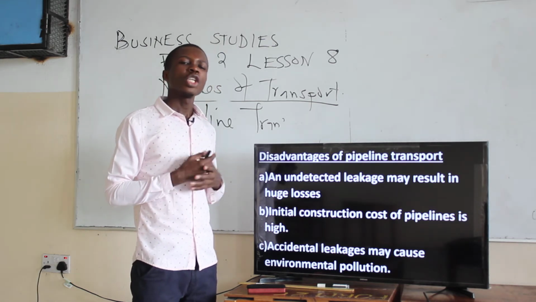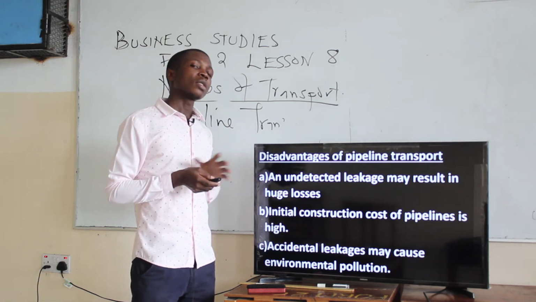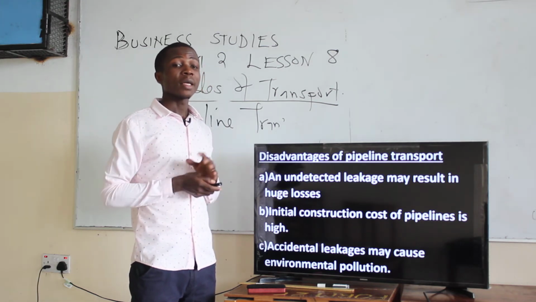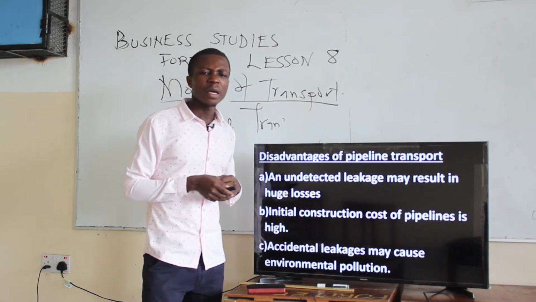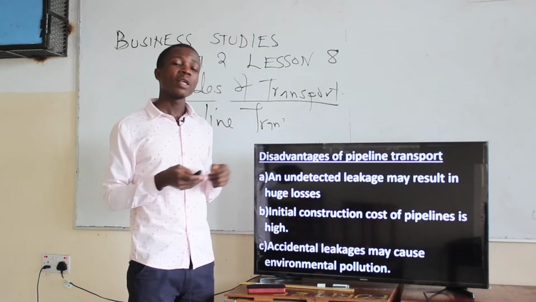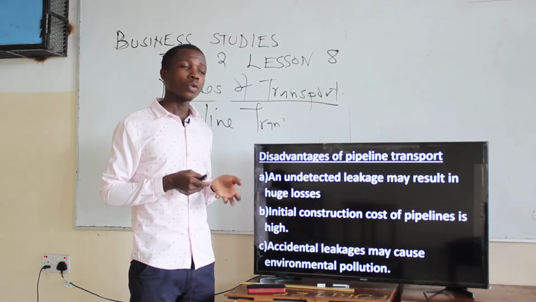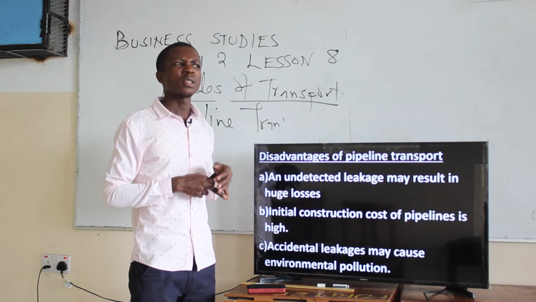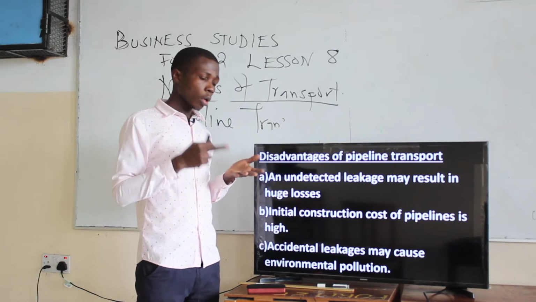Then the next, the initial construction cost of a pipeline is high. When you want to construct it, that initial cost is very high. Then the third one is that accidental leakages may cause environmental pollution. If there is a leakage as an accident, then it may cause environmental pollution based on the soil where the oil is flowing through.